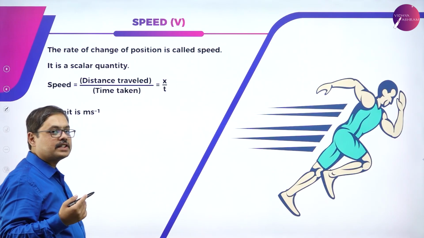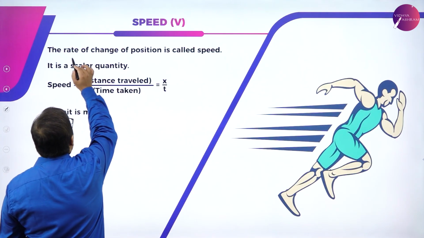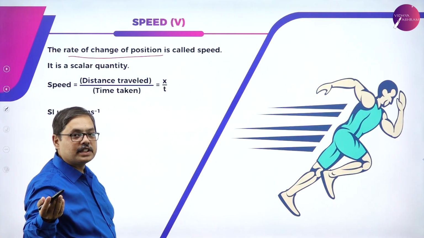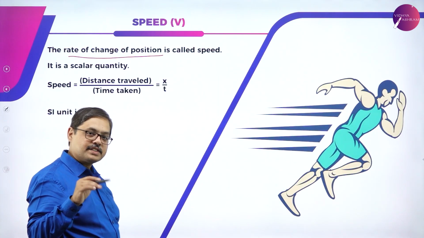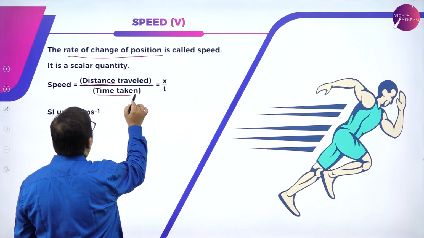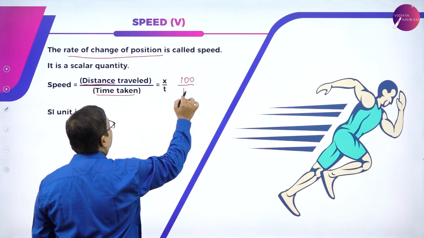Okay. Now let us try to understand what is speed. Speed is the rate of change of position, or the change of position with respect to time. Or in other simple words, it is the distance traveled divided by the time taken. I have traveled 100 kilometers in 1 hour.